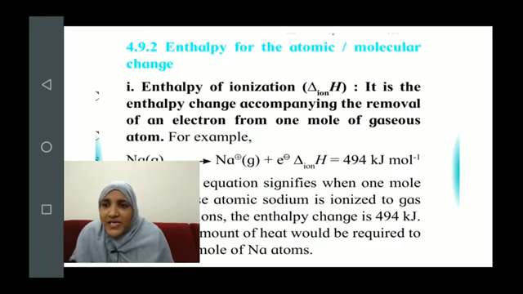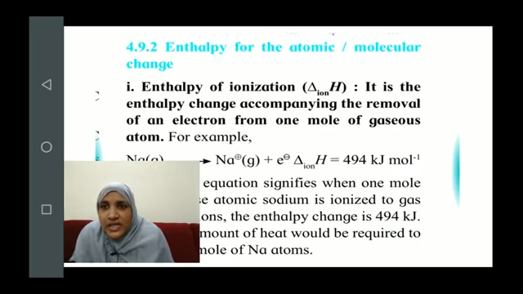We know that ions are of two types, positive ions or negative ions, that is cations and anions. Cations are formed due to the loss of electron and anions are formed due to the gain of electron. So what is enthalpy of ionization? How do we define it?